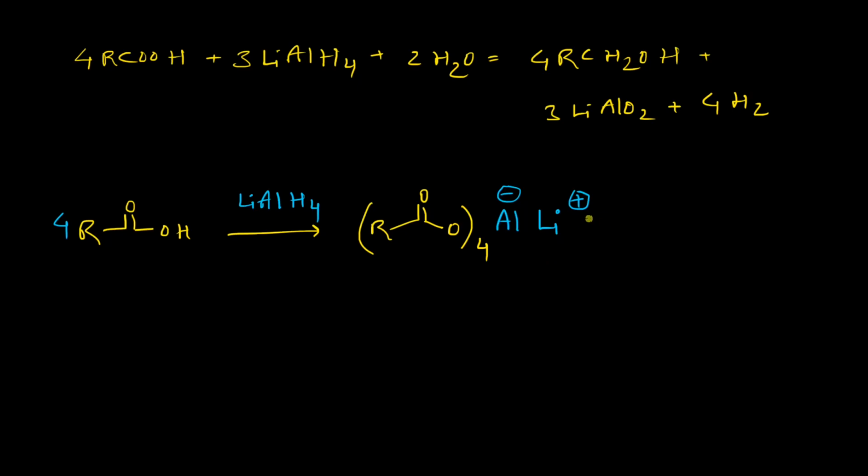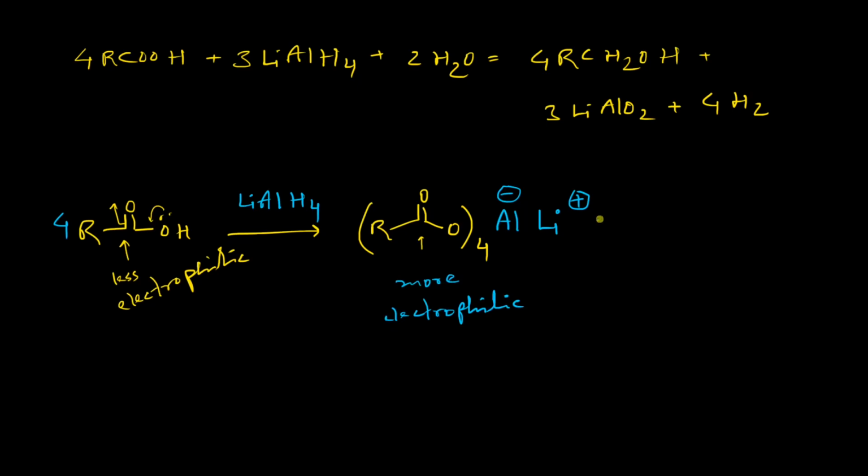So here you have to understand that this free carboxylic acid, due to the presence of this kind of resonance, the electrophilicity is very less in this particular carboxylic acid carbon center, less electrophilic. So after it combines with aluminium, the electron deficiency will be increased in this particular carbonyl center, and it will become more electrophilic.